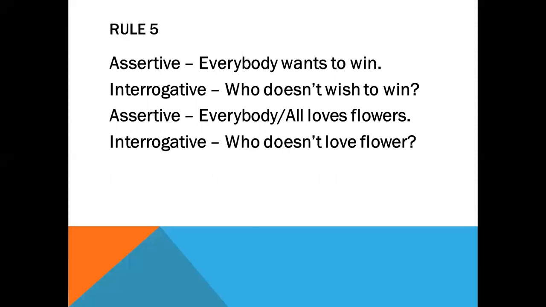Again, everybody wants to win. Here, see dear cadets, for everybody, you can change it by the term who doesn't. So everybody wants to win. Who doesn't wish to win? That is the same. You can write down here, who doesn't want to win? Okay. Next one. Everybody loves flowers, or all love flowers. Same thing. So in the interrogative form, you will have to write down, who doesn't love flowers?